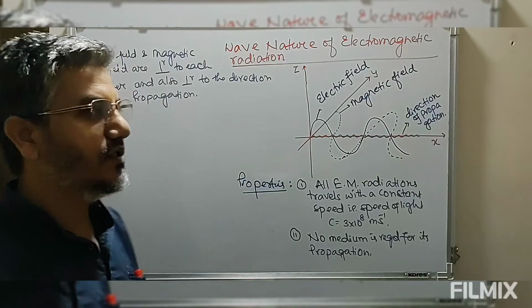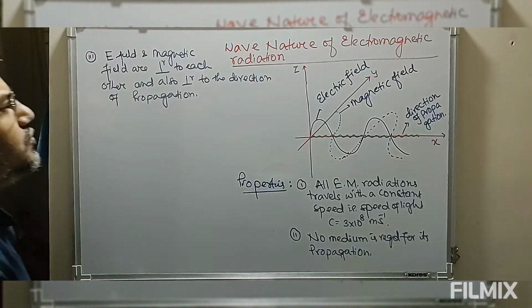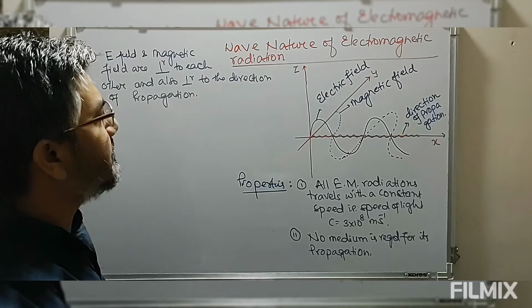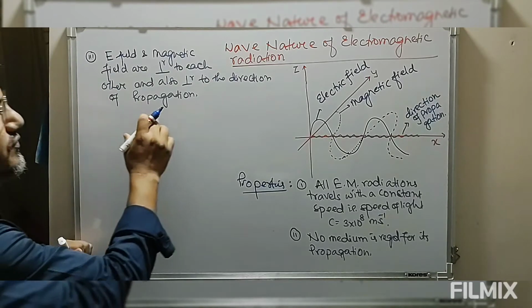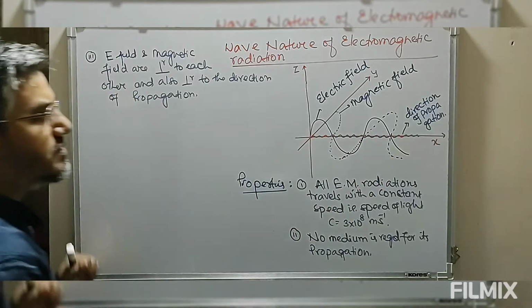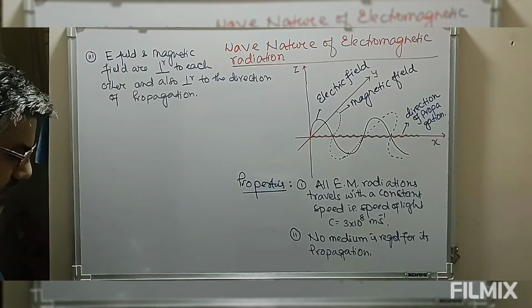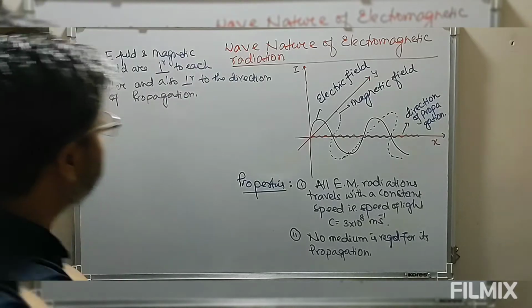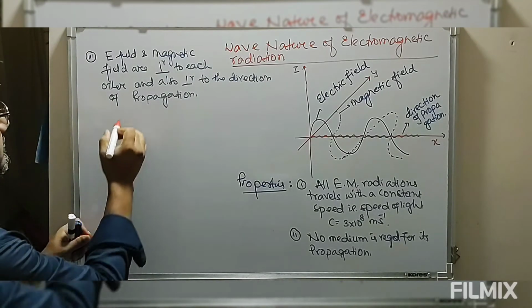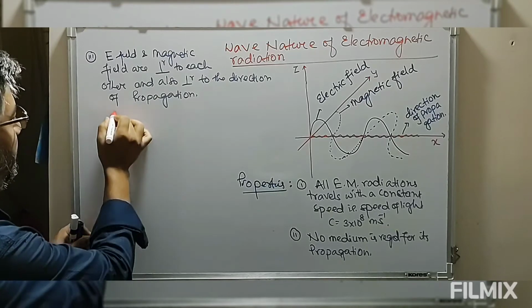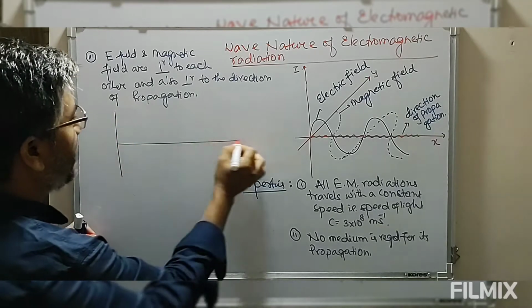Now, since the electromagnetic radiation we are considering has wave nature, these radiations are associated with a wavelength. Suppose we have a wave.